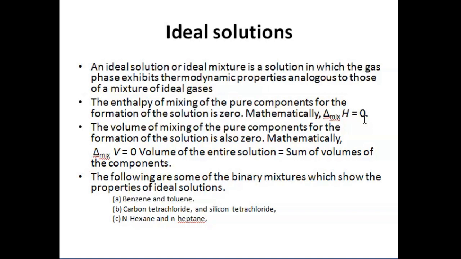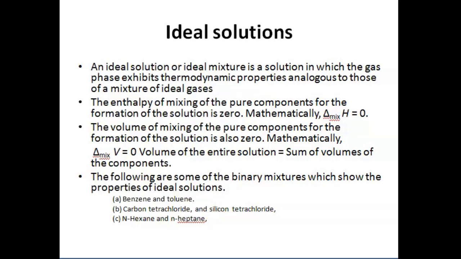In simple terms, the volume of the entire solution is going to be equal to the sum of the volumes of the components. If we take examples, there are some binary mixtures which will show the property of an ideal solution, like benzene and toluene, carbon tetrachloride and silicon tetrachloride, n-hexane and n-heptane. These are the solutions which could show the property of an ideal solution.